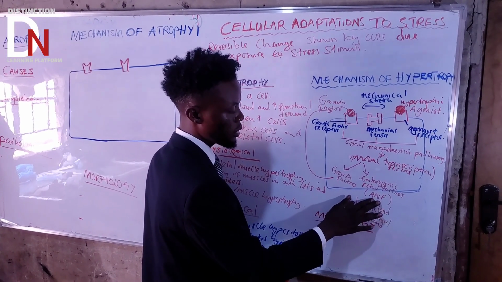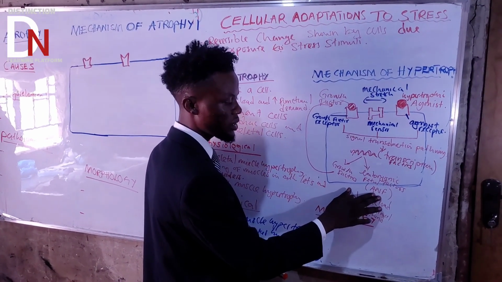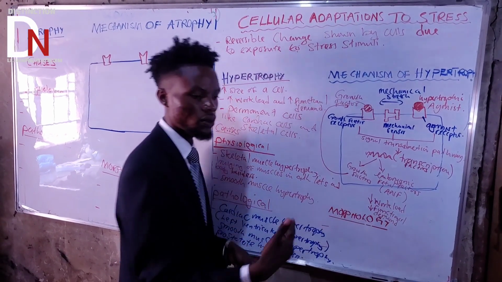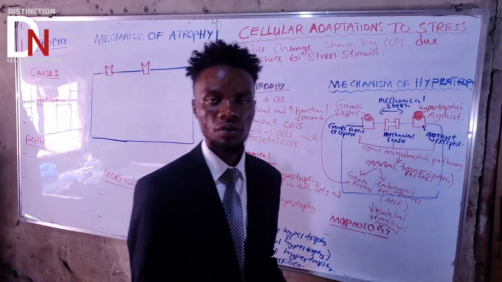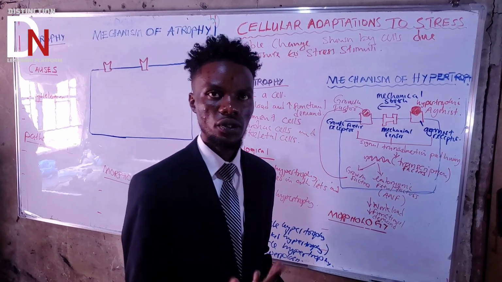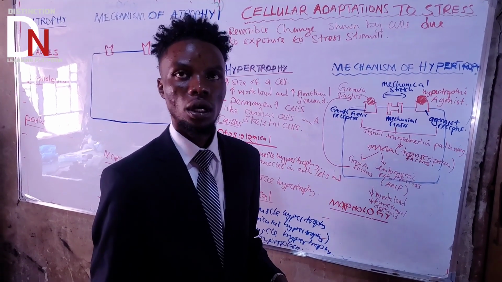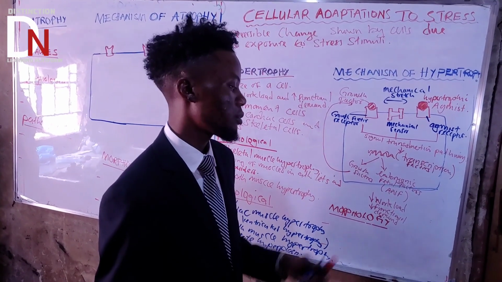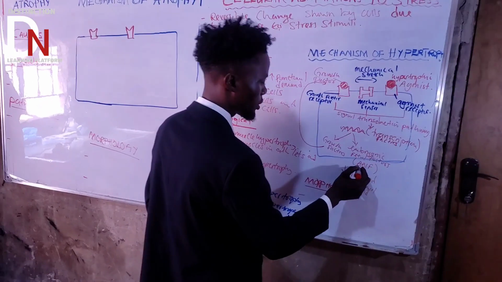ANF goes to the kidneys and causes the secretion of salts. Secretion of salt, remember, is going to reduce the plasma volume, the blood volume. Reducing the blood volume is going to reduce the workload. That is what is expressed by myocytes, which is a very, very important point.